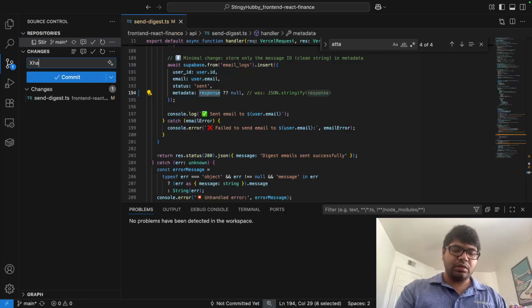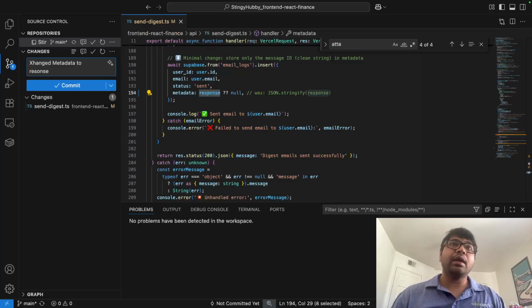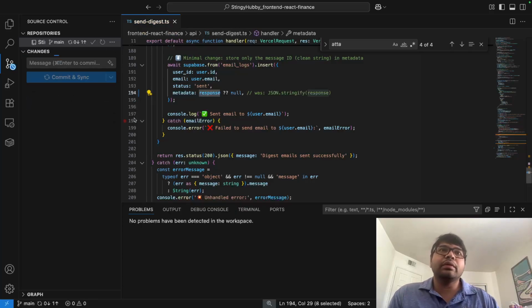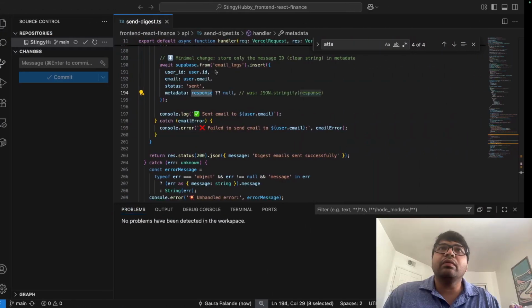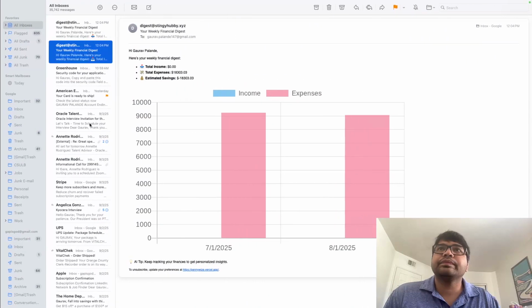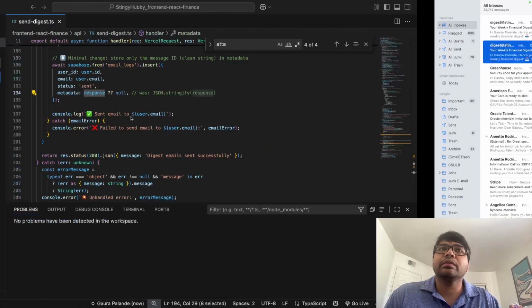Changed metadata to response, and then we will commit and sync. This is done. Then we will go and check the deployment.